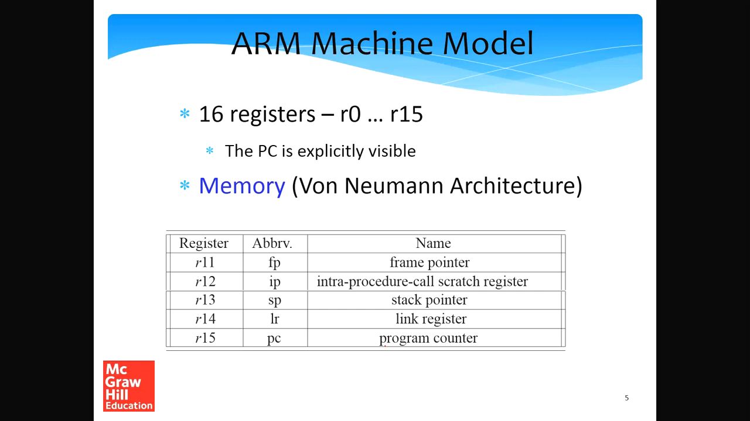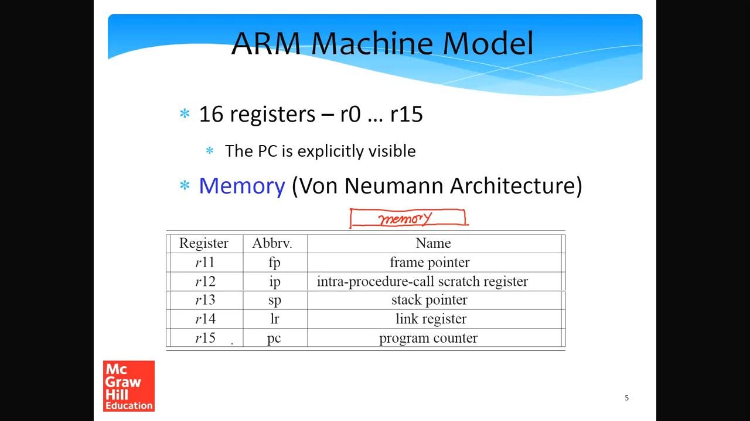The memory is standard von Neumann architecture. What this means is that the instruction memory and the data memory are fused into one. This is a typical facet of the von Neumann architecture, that there is one view of memory, it's not separate. Out of the 16 registers that ARM has, some of them are reserved for special purposes. Let's take a look at them. R15 is the program counter. I'm starting backwards.